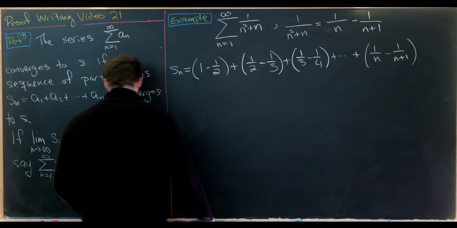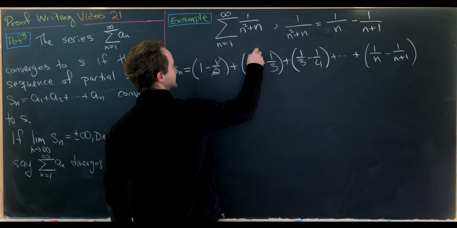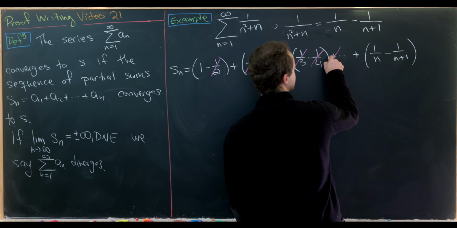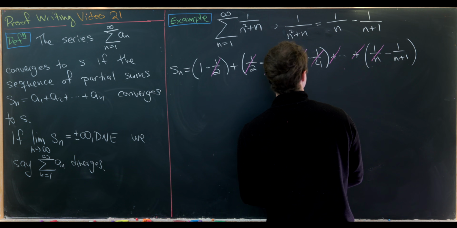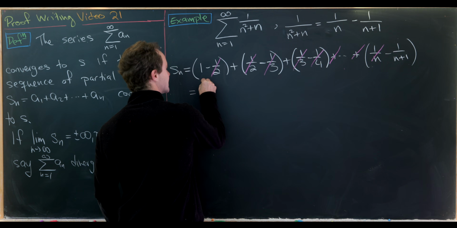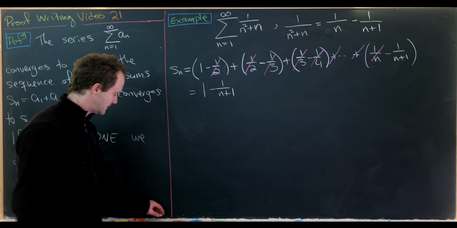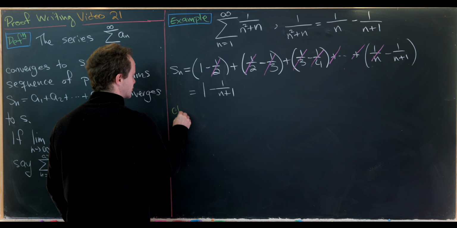But notice there's a lot of cancellation here. This half cancels this half, this third cancels this third, this quarter cancels this quarter, all the way down to this 1 over n, which will be canceled by something before it, leaving us with 1 minus 1 over n plus 1. But perhaps we would really want to prove this carefully with induction.